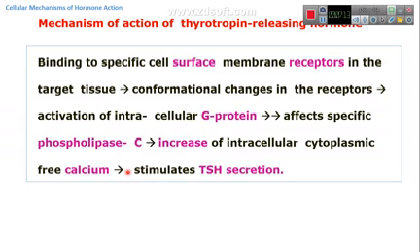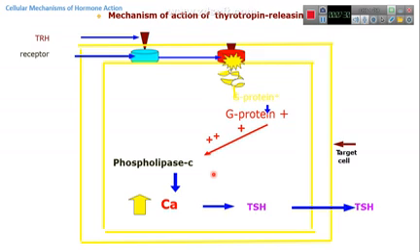the cell, and stimulation of thyroid stimulating hormone, because thyrotropin releasing hormone is the hormone that's effective in the pituitary gland to stimulate the pituitary gland for secretion of thyroid stimulating hormone.